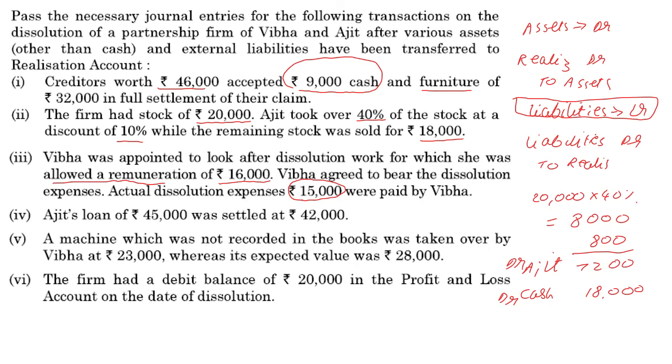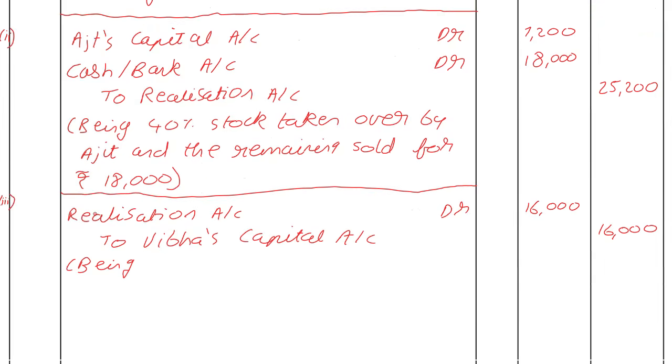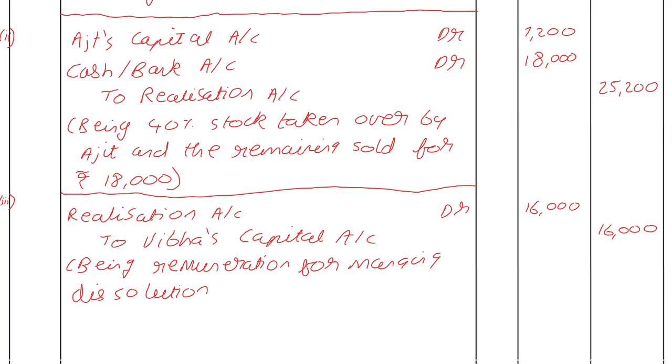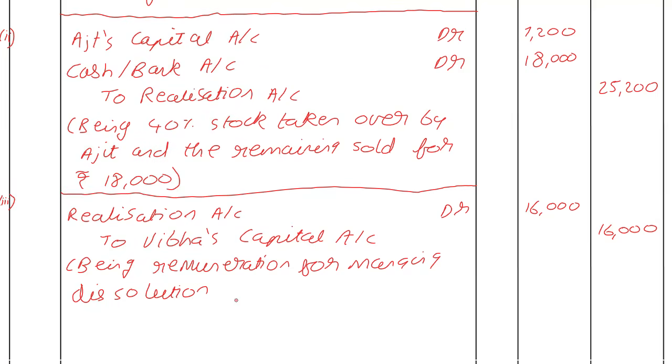Okay, so being remuneration of managing dissolution, and as far as possible stick to the wordings that you have over here. Okay, so dissolution work, managing dissolution work. Okay, and next we can go to 4, right?